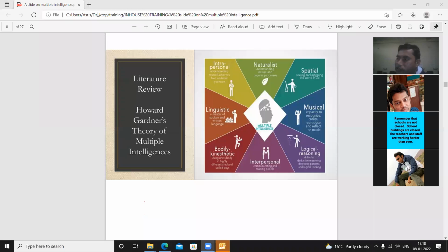Awareness of one's own feelings, motives and desires. Those students or persons having intrapersonal intelligence will be connected only with their own feelings. They will always try to show, not to understand the others. And you will find these types of students in the classroom.